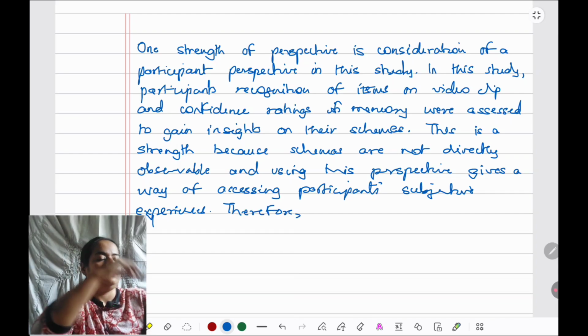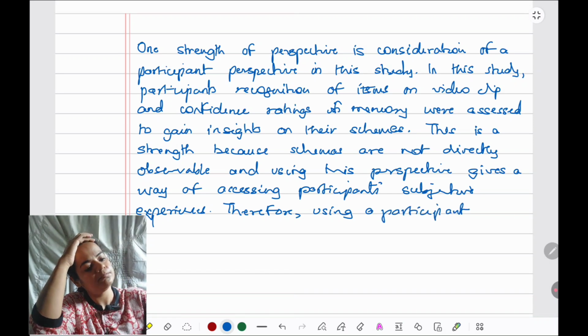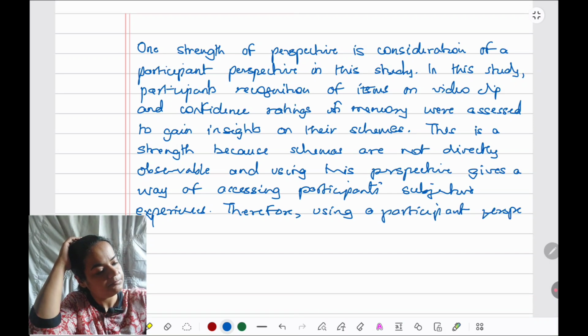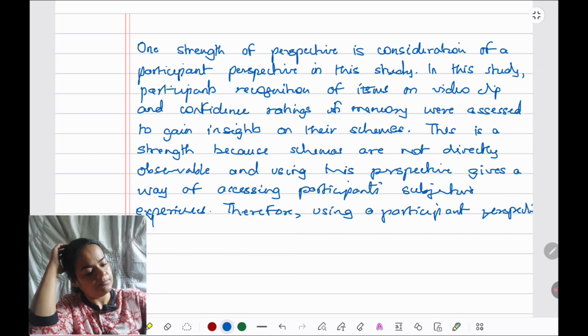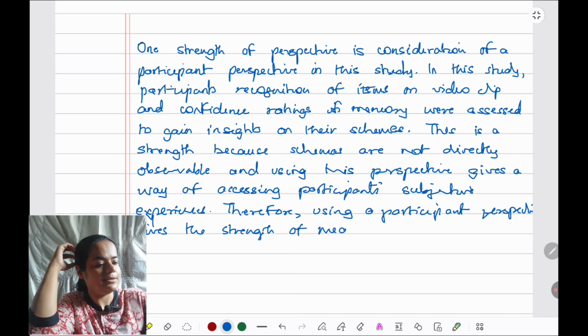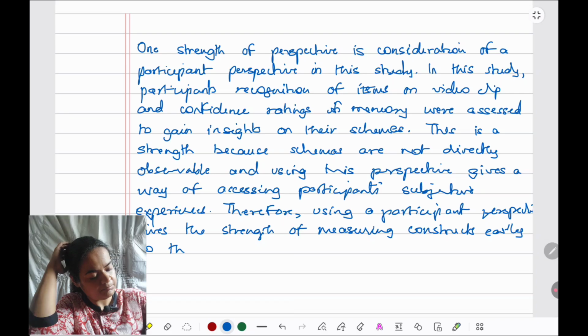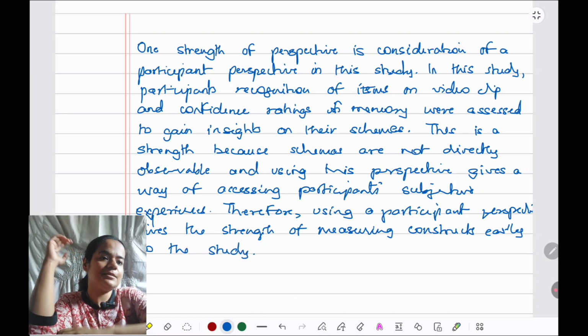Therefore, using a participant perspective gives the strength of measuring constructs easily to the study. Okay, so that is it for perspective.